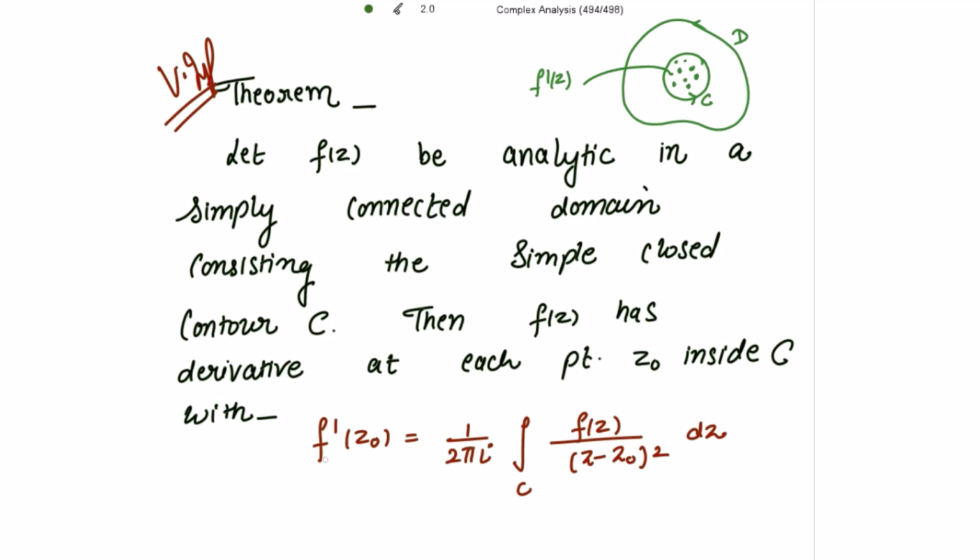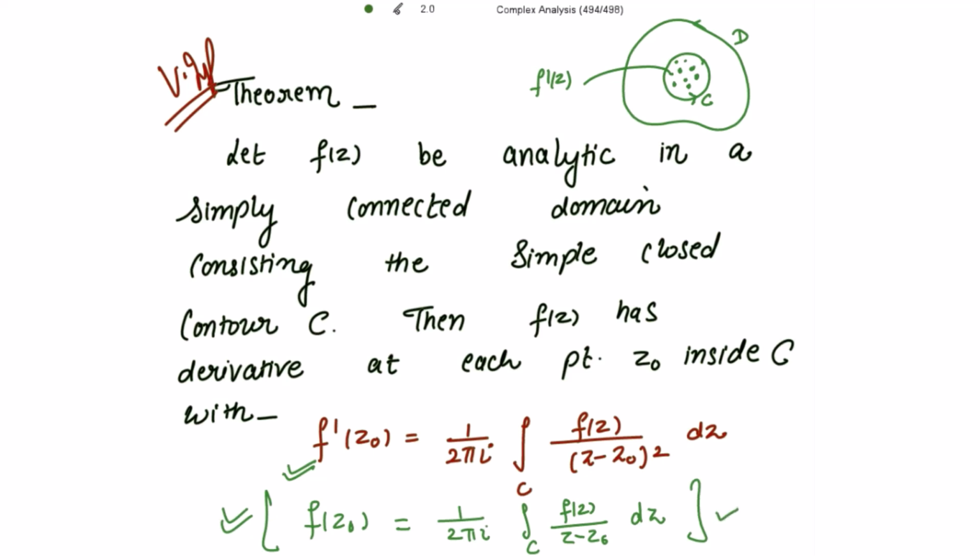Then we have to show that f dash z0 is equal to 1 divided by 2 pi i times the integral of f(z) divided by (z minus z0) whole square dz. To prove this result, we first need to show that f(z0) is equal to 1 divided by 2 pi i times the integral of f(z) divided by (z minus z0) dz over C. We have already proved this result in the previous content, but here I am again going to prove this in another way by taking the definition of continuity, right? So first we are going to show this result, and from this result we prove the other result, right?